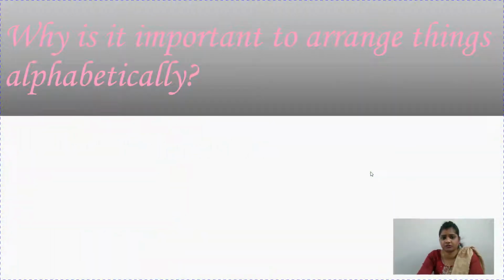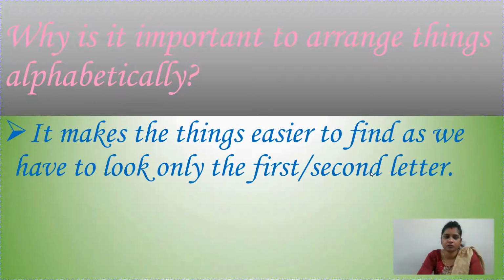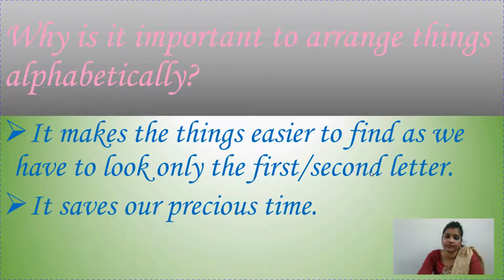Now the second question which comes here is, why is it important to arrange things alphabetically? Just now we discussed that it makes our work easier, and obviously if it makes your work easy, it saves your time also, right? It makes things easier to find, as we have to look only for the first or the second letter, sometimes third also, sometimes fourth also. When we see the examples, we will get to know. And it saves precious time.